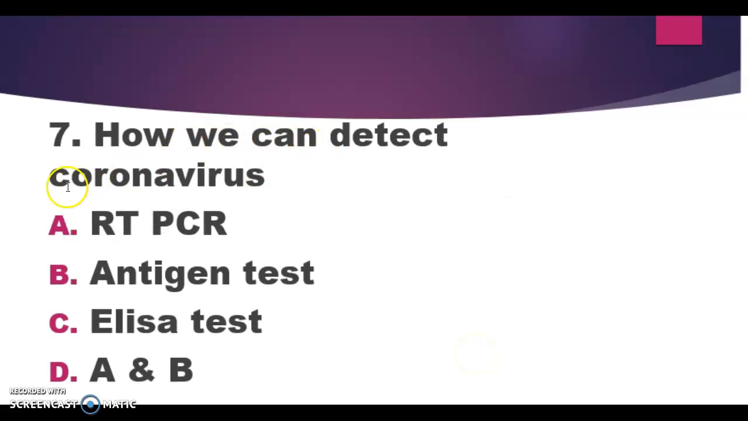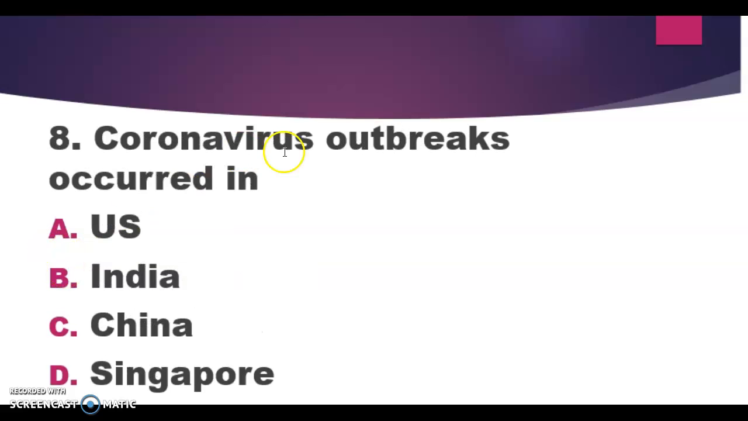How can we detect coronavirus? A, RT-PCR, B, antigen test, C, ELISA test, D, A and B. Here RT-PCR means reverse transcriptase polymerase chain reaction. So the correct answer is A. That means coronavirus can be detected with reverse transcriptase polymerase chain reaction. Coronavirus outbreaks occurred in: A, US, B, India, C, China, D, Singapore. Correct answer is C, China.